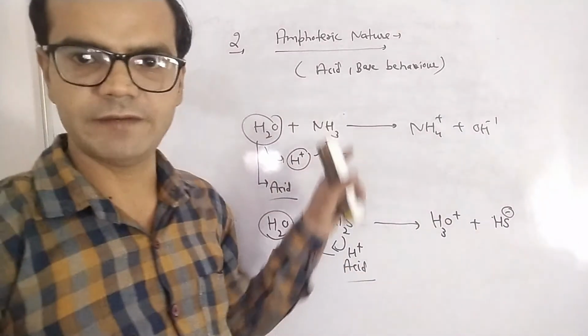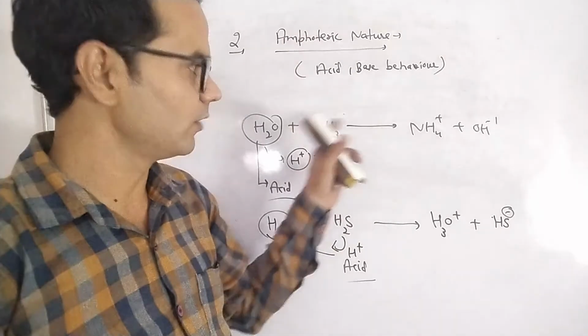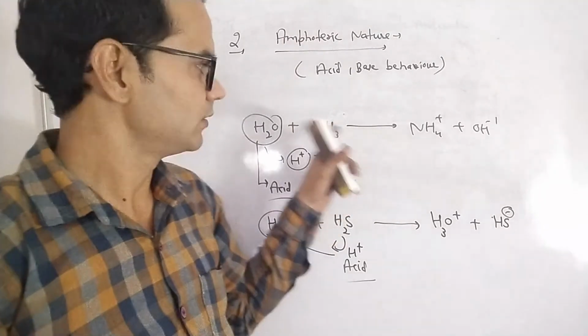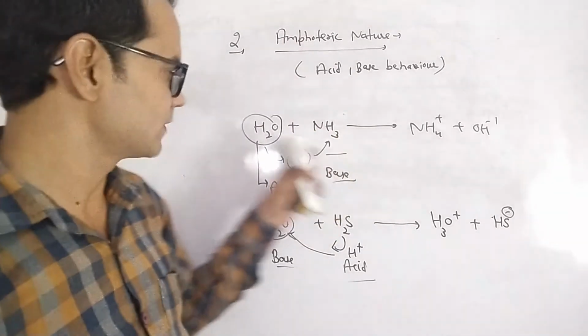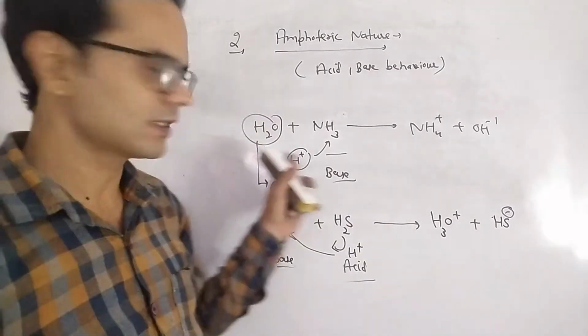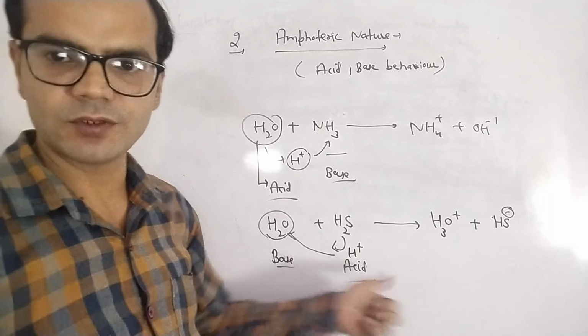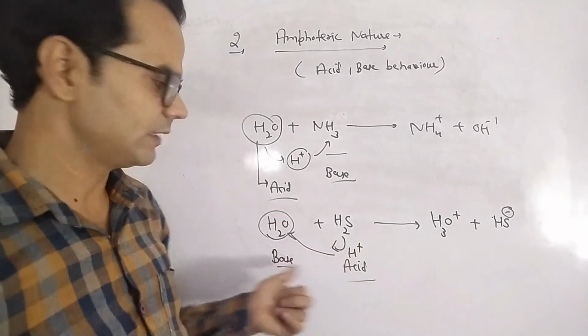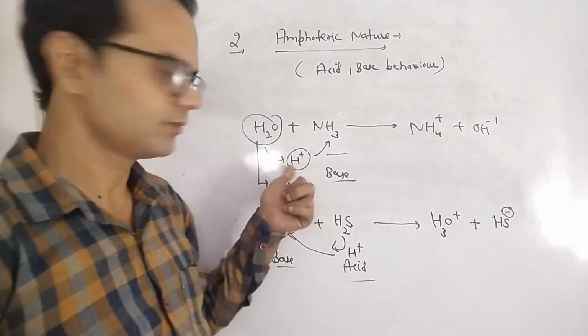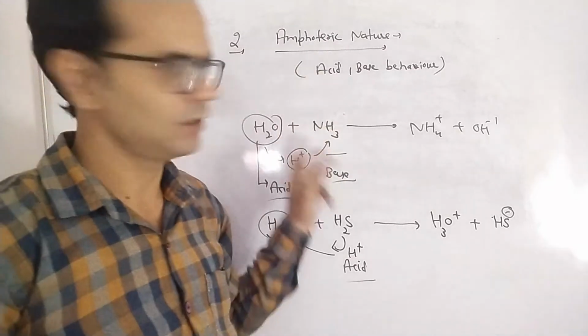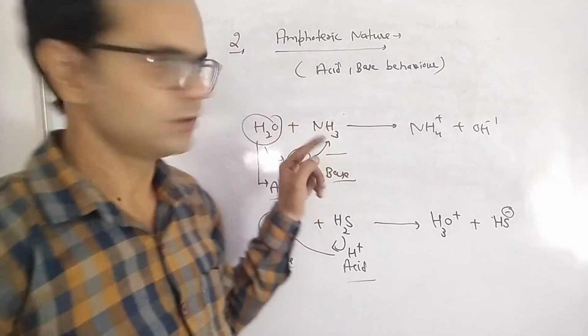So water can behave as an acid as well as a base depending on the nature of the other molecule. If the reaction is with ammonia, it behaves as an acid, giving its proton. If the reaction is with H2S, it accepts a proton. Proton acceptor is base, proton donor is acid. So water is an amphoteric molecule.